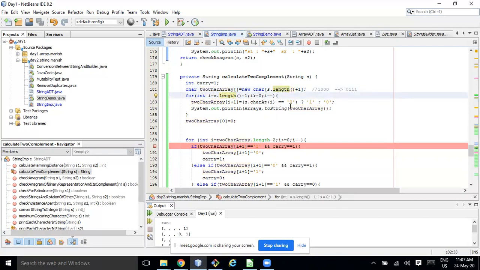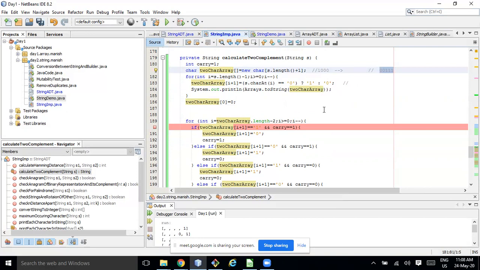It should be greater than or equal to 0, because for the 0th it will be 0 plus 1. So it will go till index 1, and at last for the 0th part I am just assigning 0. So it will be converted to 0 1 1 1, and because I created one more size, it will append 0 here. So this is one's complement with an extra character appended.